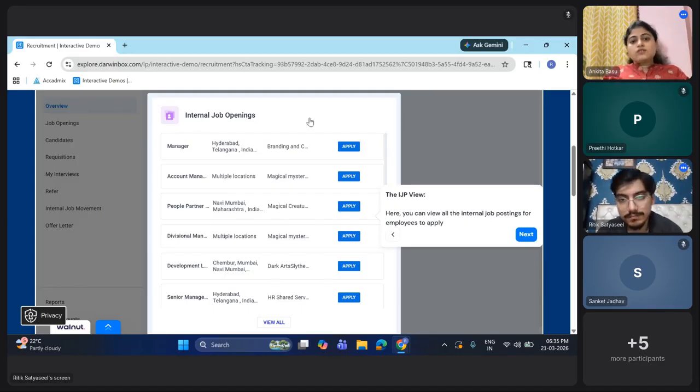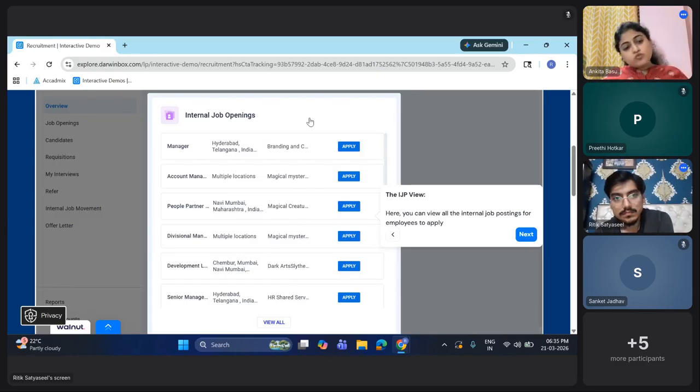Okay, got it. So guys, when it's an internal job posting, only internal employees can apply. And generally, the market standard is that you need to complete at least 18 months to apply for an internal job posting. Maybe let's say Ritvik is in Mumbai, but he has his hometown in Delhi. So he wished to take a transfer to Delhi, and he was looking for an HR job in Delhi. So once he saw, अरे दिल्ली में opportunity आ गया है, let's try for it. There could be any reason. Let's say someone got married and they are moving to a different city because their spouse is there. Might be they are looking for a job in their hometown.